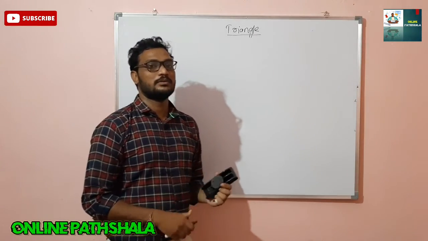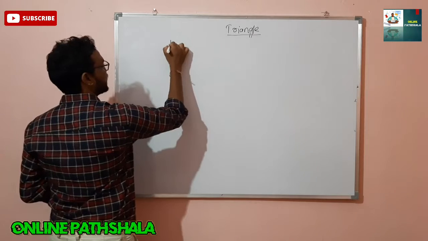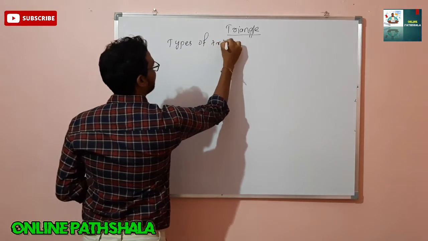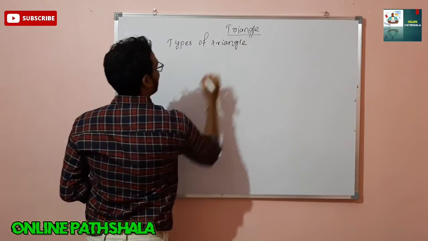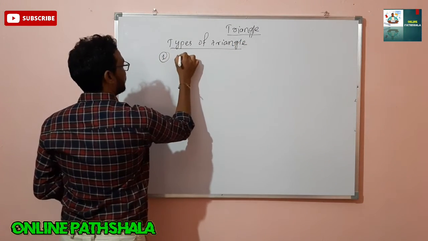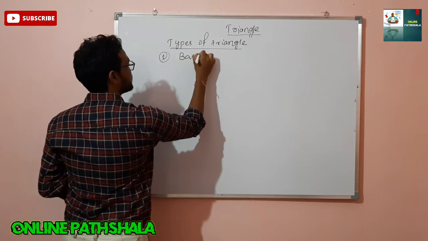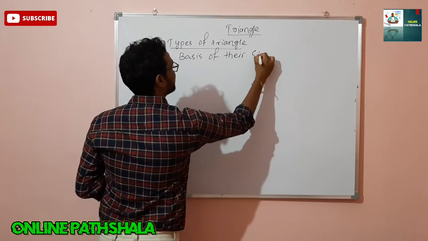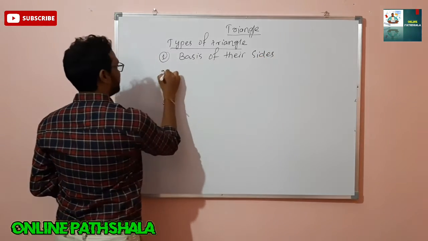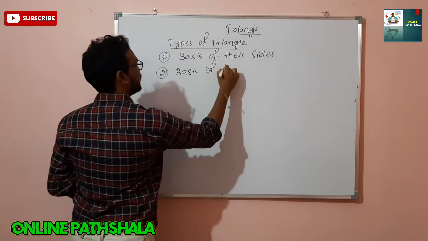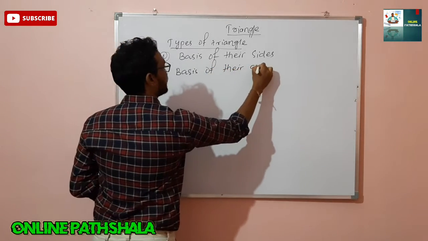We have already learned the basic things of triangles. Now we are going to learn the types of triangles. The first is on the basis of their sides, and the second is on the basis of their angles.